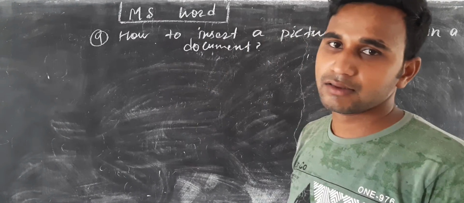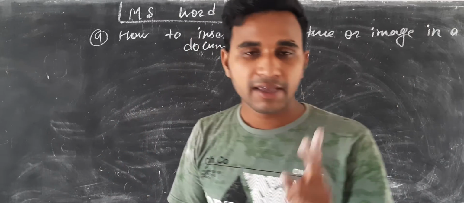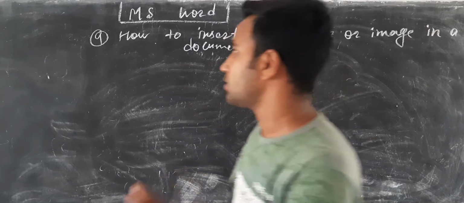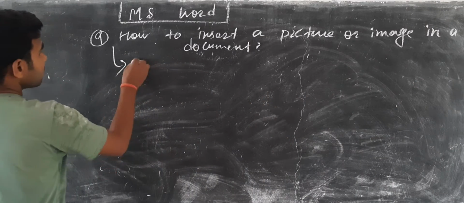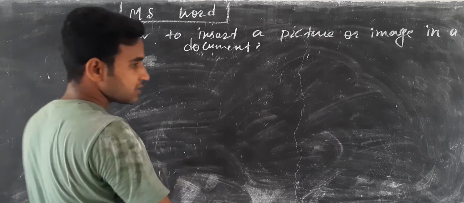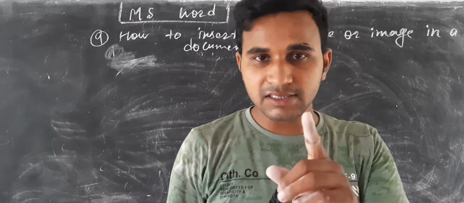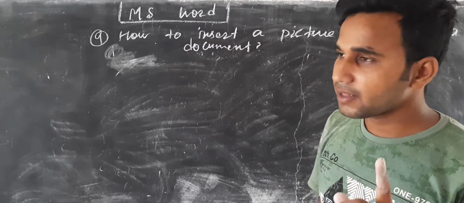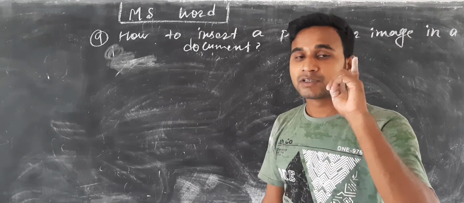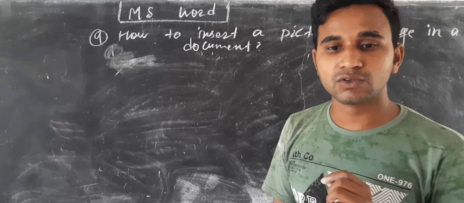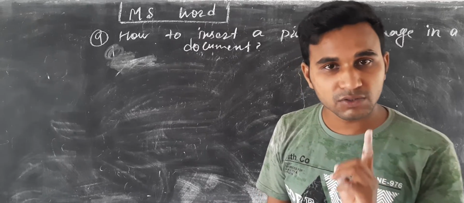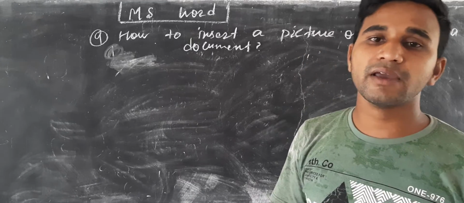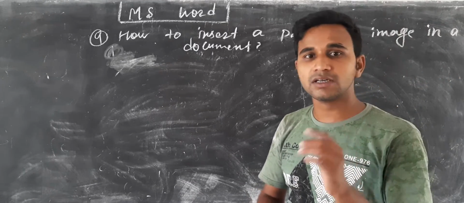पिक्चर इंसर्ट करना है। पिक्चर दो तरह से इंसर्ट हो सकता है। एक होता है क्लिप बोर्ड से, दूसरा होता है डायरेक्टली फ्रॉम योर फाइल एंड फोल्डर। तो we can insert it by clicking on the insert tab. Mean first place the cursor where you want to insert the picture, then click on insert tab and then click on picture command from the illustrations group.